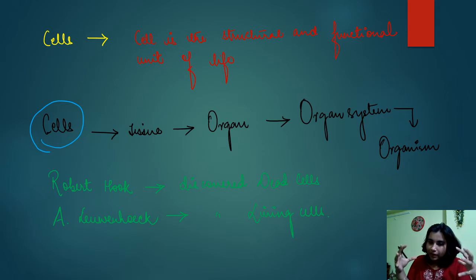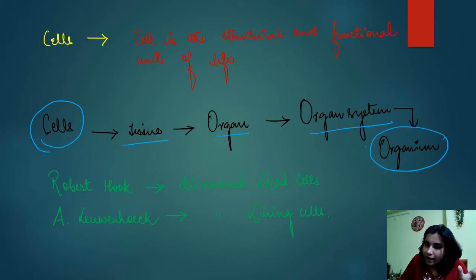When cells group together, these groups of cells form tissues. Groups of tissues form organs, groups of organs form organ systems, and groups of organ systems form the organism. So this is how an organism is made up. The basic unit of an organism is the cell. So we define the cell as the structural and functional unit of life.